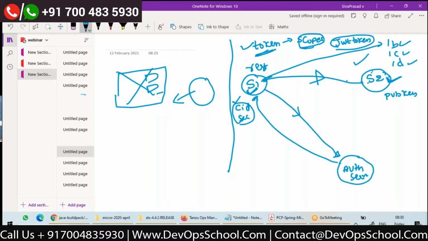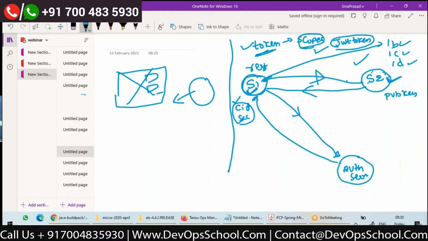Now there should be logic on S2 which checks whether the required permission is there in this token or not. So if everything is fine, it should be able to invoke the logic and give the response. This should happen in case of service to service communication, and each service is now responsible for getting a token. So this is a scenario where you don't have a UI, right?